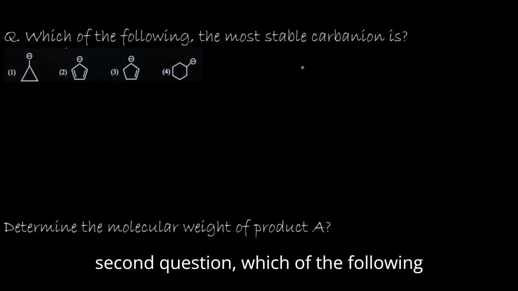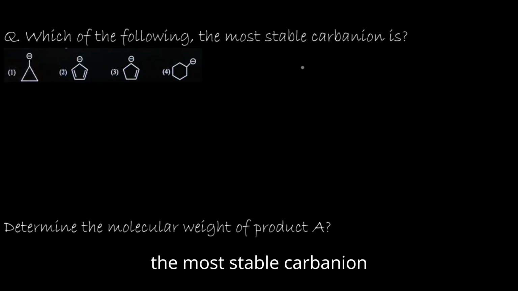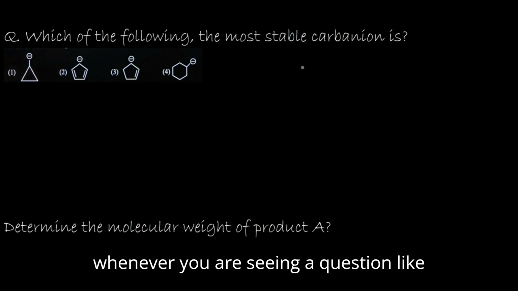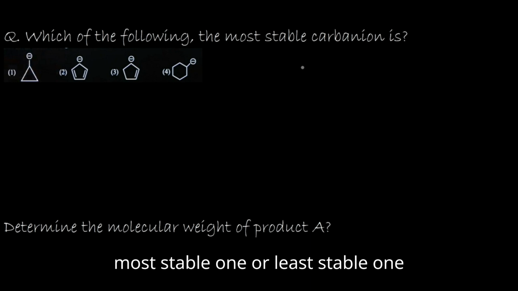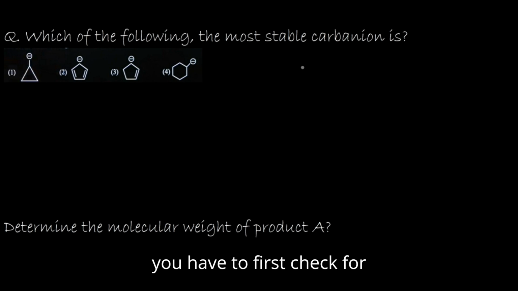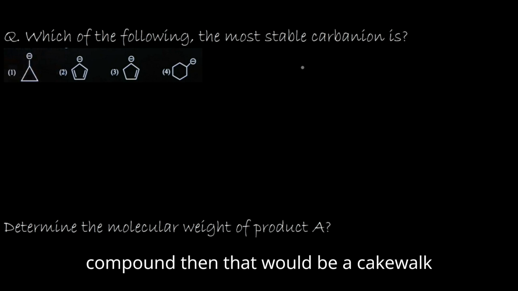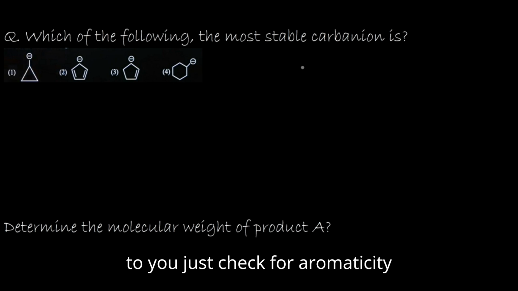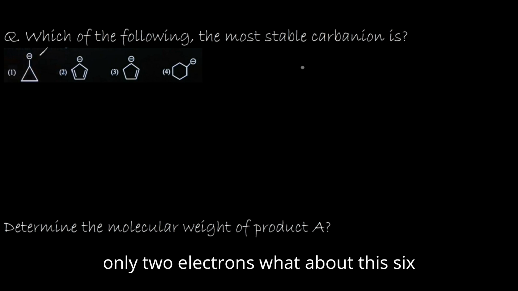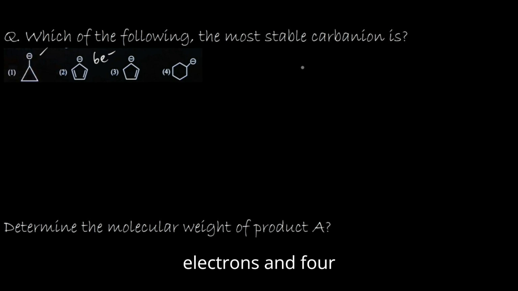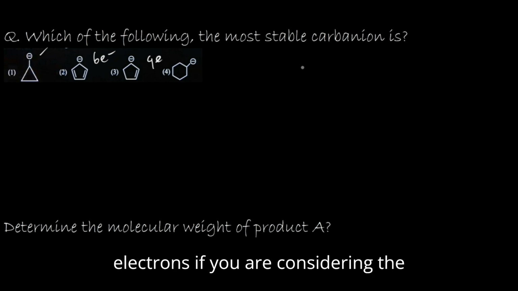Second question: which of the following is the most stable carbanion? Whenever you see a question like most stable or least stable, first check for aromaticity. If it is an aromatic compound, then that would be a cakewalk. Just check for aromaticity. Only 2 electrons. What about this? 6 electrons and 4 electrons.